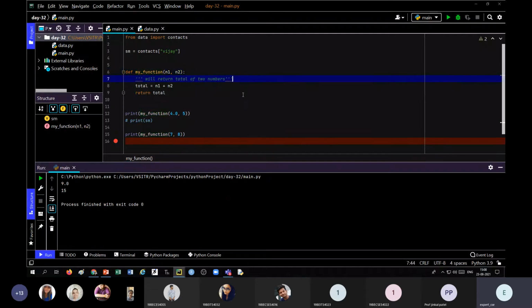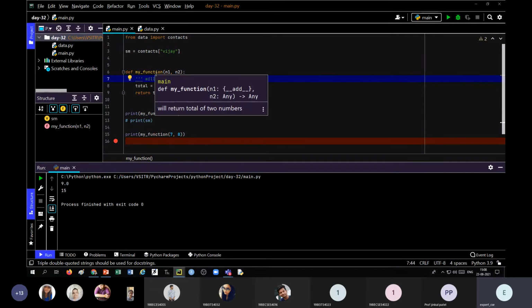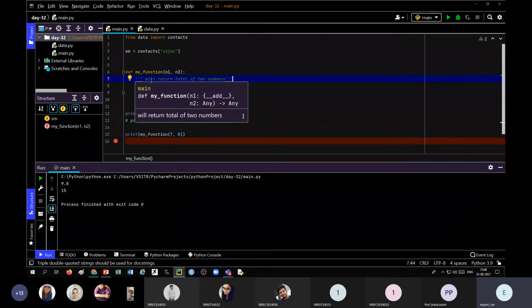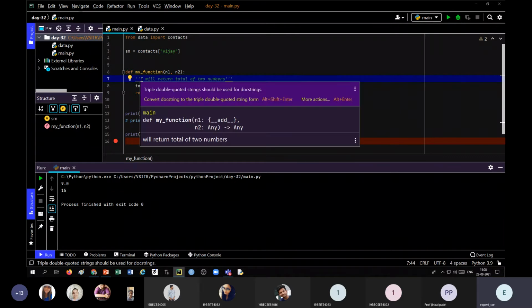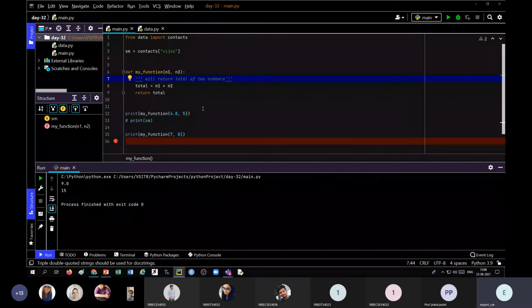Whenever you take the cursor to any function, which may be inbuilt or user defined, if it is user defined, you have to provide the docstring which you want to display when this particular function is used. That can be defined immediately after the definition of the function with the help of triple quotation, single or double. So this is about docstring. With the help of PyCharm, we can define this docstring also.